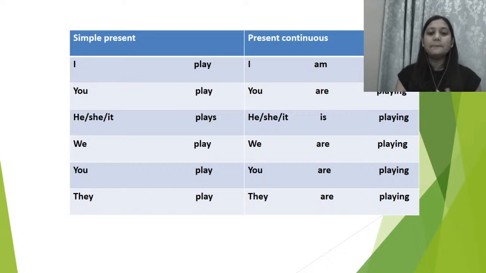Okay, now it's a simple chart wherein we have discussed simple present, how we use play with all types of pronouns, and the same we're going to apply with present continuous. I play, I am playing. You play, you are playing. He, she, it plays, he, she, it is playing. We play, we are playing. You play, you are playing. They play, they are playing. So we have to use is, am, are with the ing form of the verb to make it fall under the category of present continuous tense.